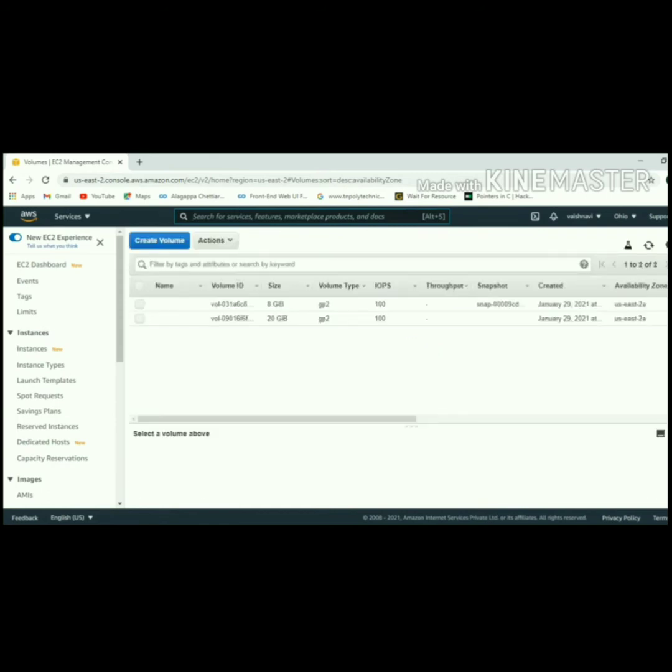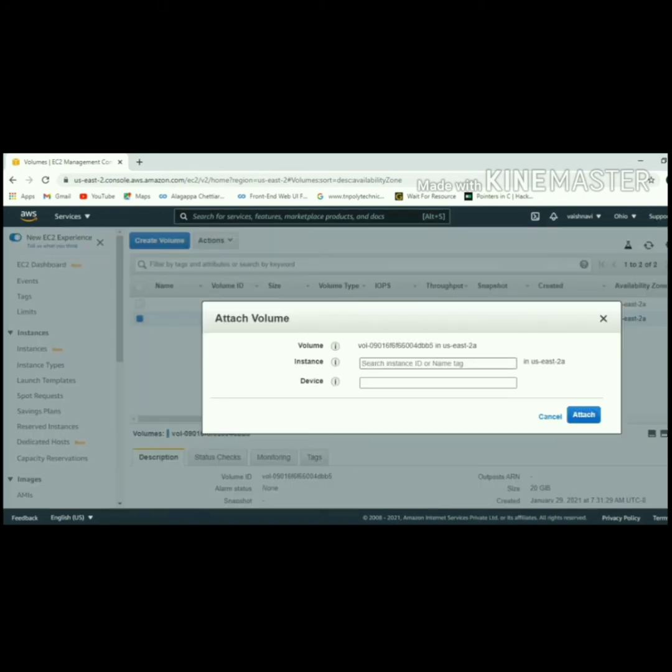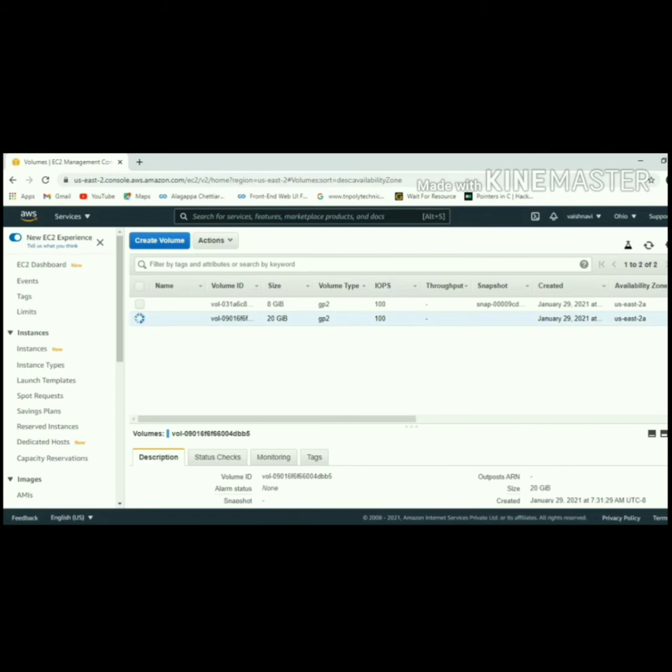Now it shows the new volume which was created. Now I am going to attach this volume to the EC2 instance. Click attach volume, then choose our running state EC2 instance. Click attach. Now it's going to attach. Now it was attached to our EC2 instance.